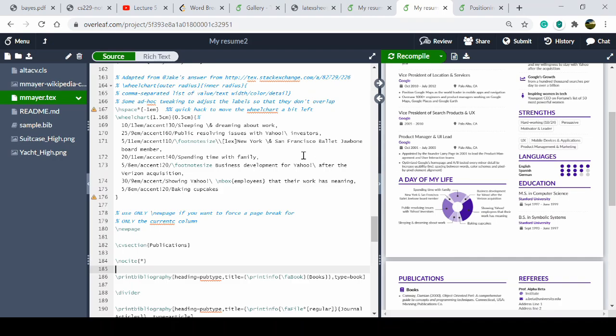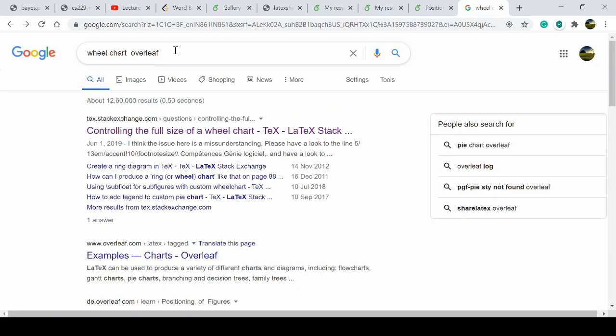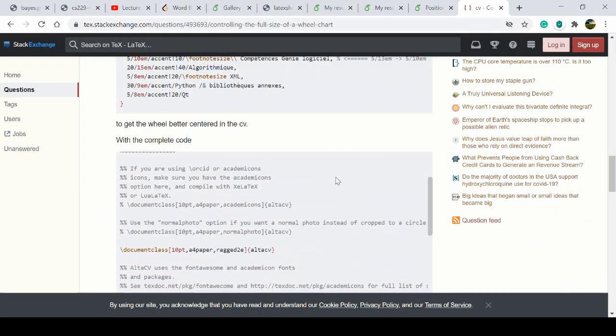Another thing is the wheel chart. You can see that there is a wheel chart with dimensions: outer radius 1.5, inner radius 0.5 centimeter. And there are portions separated accordingly, like spending time with family, so you can understand it in a better way. Just go on Google and search wheel chart overleaf, and you will find the full controlling code of the wheel chart.